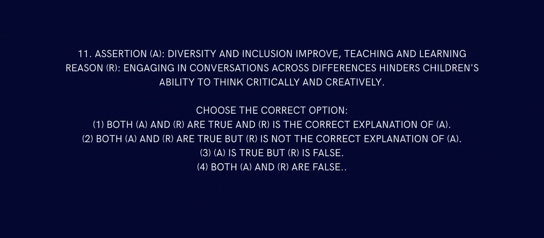Question number 11. Diversity and inclusion improve teaching and learning. Reason: engaging in conversation across different cultures hinders teacher ability to think critically and creatively. That is totally wrong. Diversity and inclusion improve teaching and learning. That is correct. But engaging in conversation across differences, that doesn't hinder. That encourages student ability to think critically and creatively. So reason is wrong, but assertion is correct. So A is true, R is false.